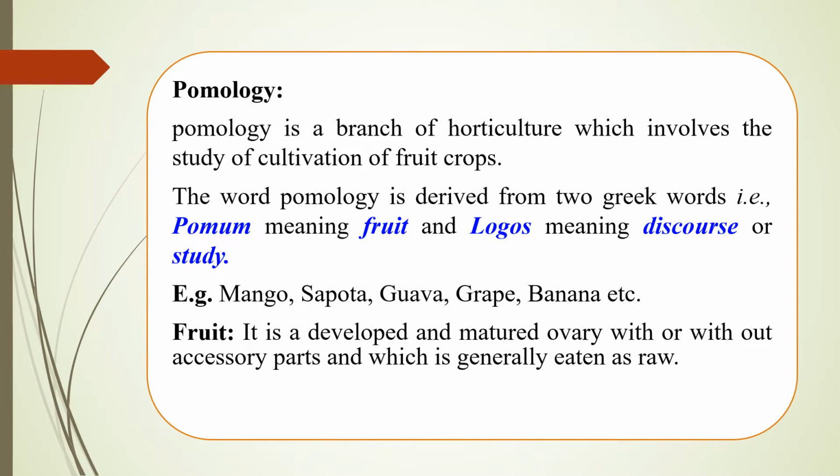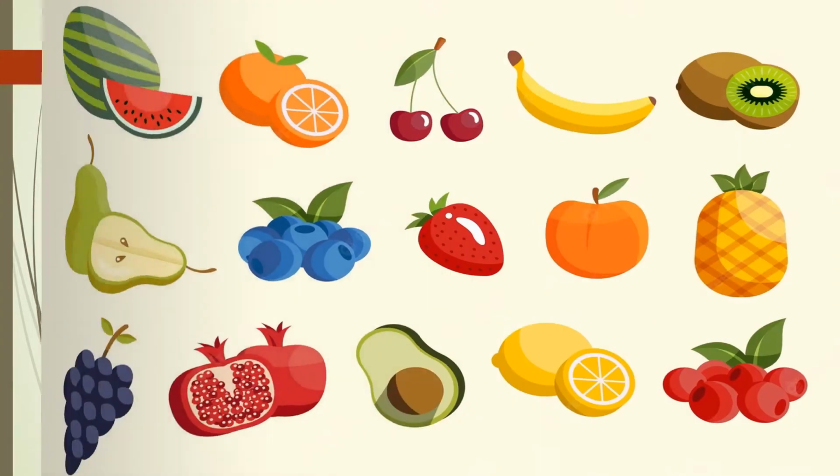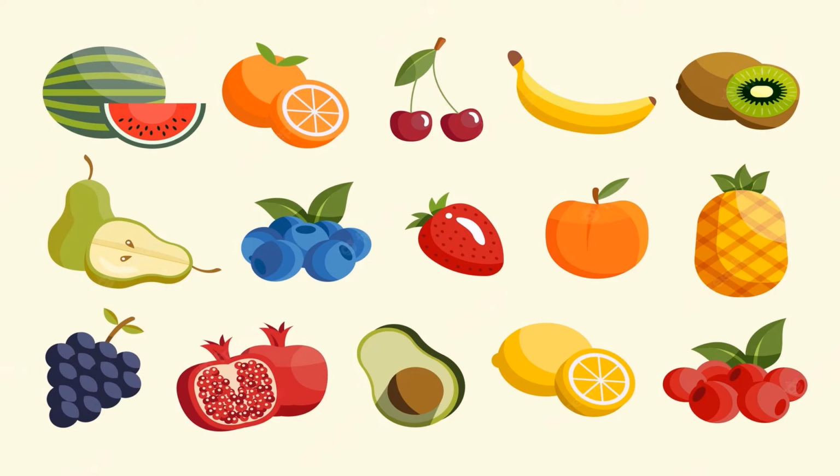Here the main fruits include mango, sapota, guava, grape, banana, and others like apple, pear, peach, which are grown in temperate regions. Coming to the definition of fruit, it is a developed and matured ovary with or without accessory parts, and which is generally eaten raw. Here remember one thing, fruits are generally eaten raw. Here are some of the fruits.